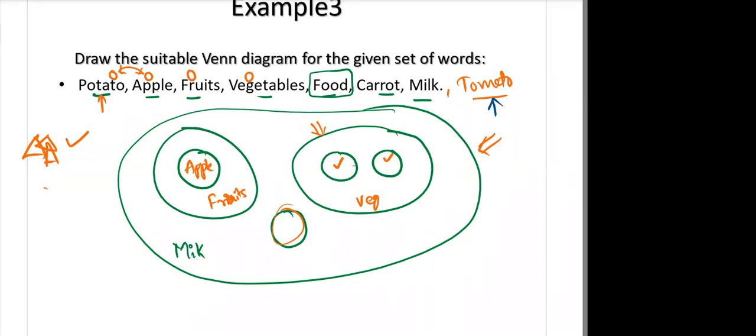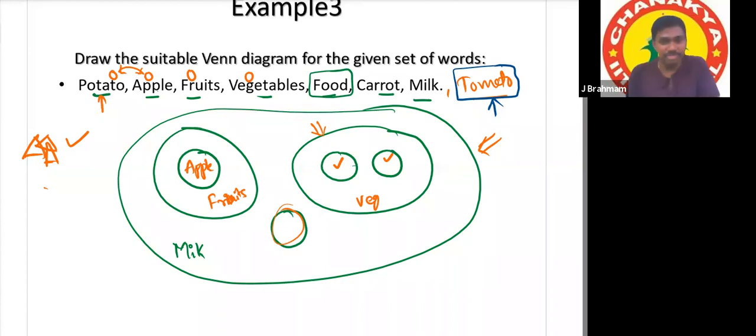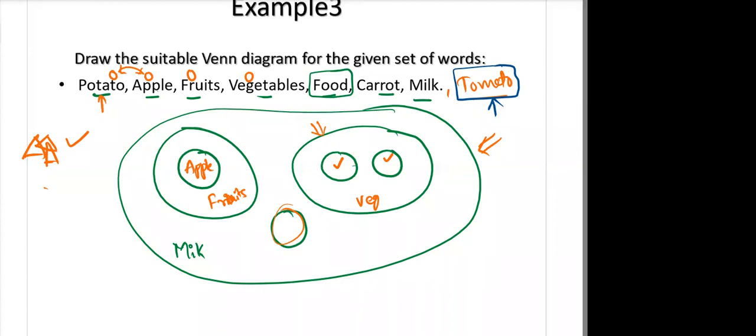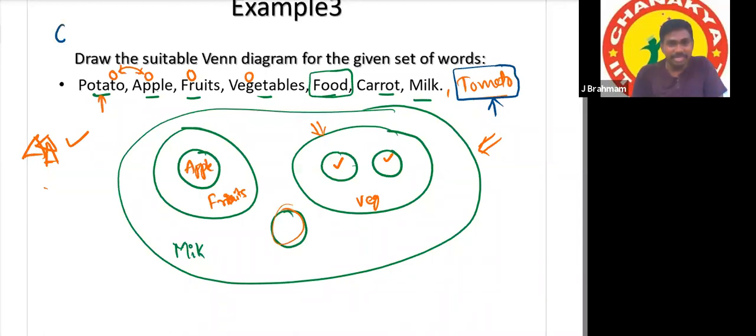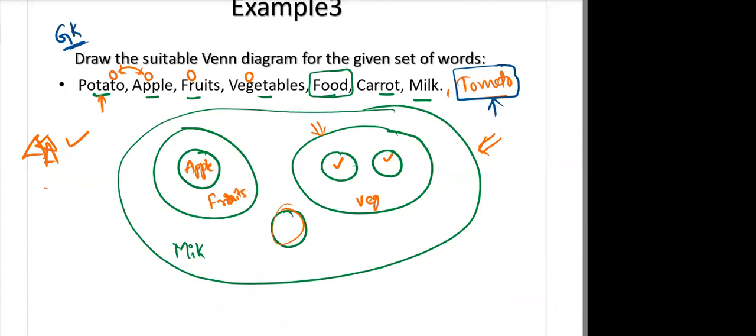It is not a fruit, it is only a vegetable, right? No sir, fruits have seeds. Tomato has seeds, so tomato is a fruit, not a vegetable. That's why I mentioned in the beginning that these questions depend on general knowledge. They have seeds, that's why they're fruits.